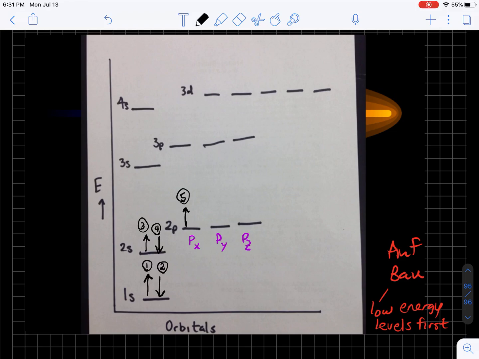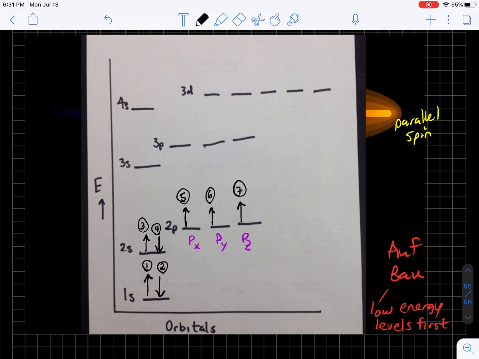Now the question becomes, the 6th electron, should it pair up next to the 5th electron, or do you suppose it should spread out? And of course, electrons are all negatively charged. They should spread out. So the 6th electron goes into the py shell with the same spin. This is called parallel spinning electrons. And in advanced chem, we'll study that parallel spin actually creates magnetism. And then the 7th electron spreads out with a parallel spin into the pz shell.